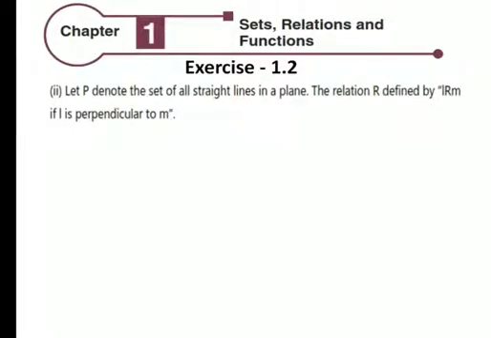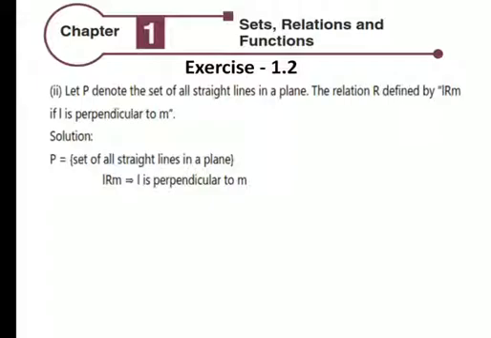Let P denote the set of all straight lines in a plane. The relation R is defined by L R M if L is perpendicular to M. Put P equal to the set of all straight lines in a plane, L R M, L is perpendicular to M. L R L, L is not perpendicular to L. It is not reflexive.